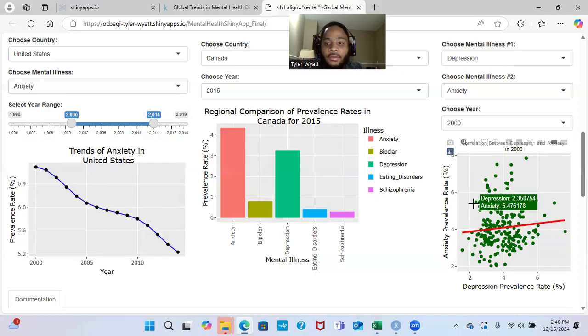And you can also hover over individual points that reveal details about specific countries, such as their exact prevalence rates for both mental illnesses.